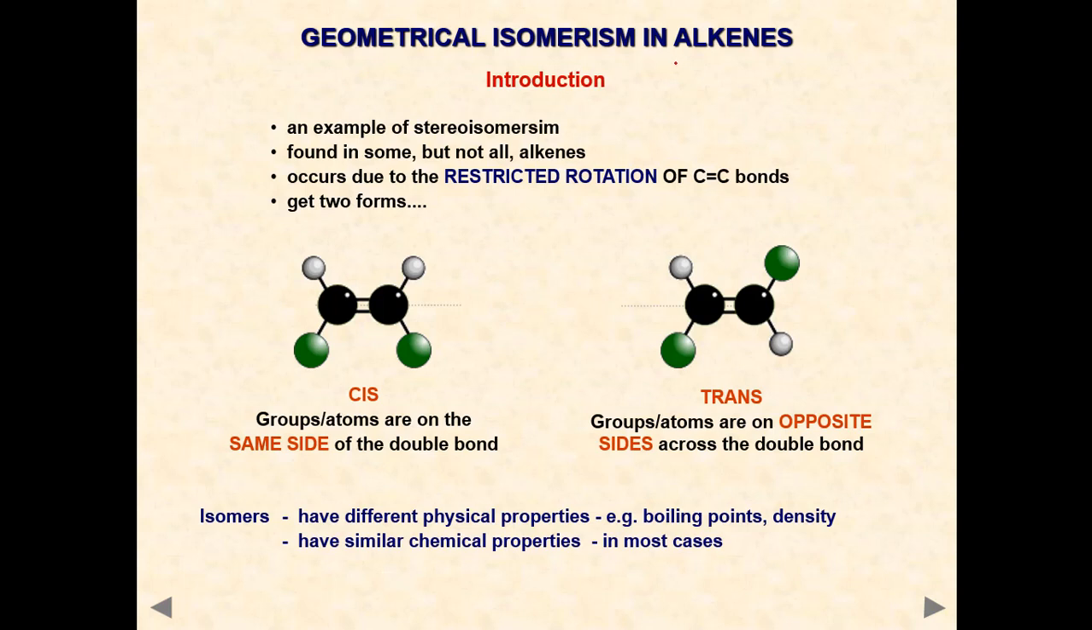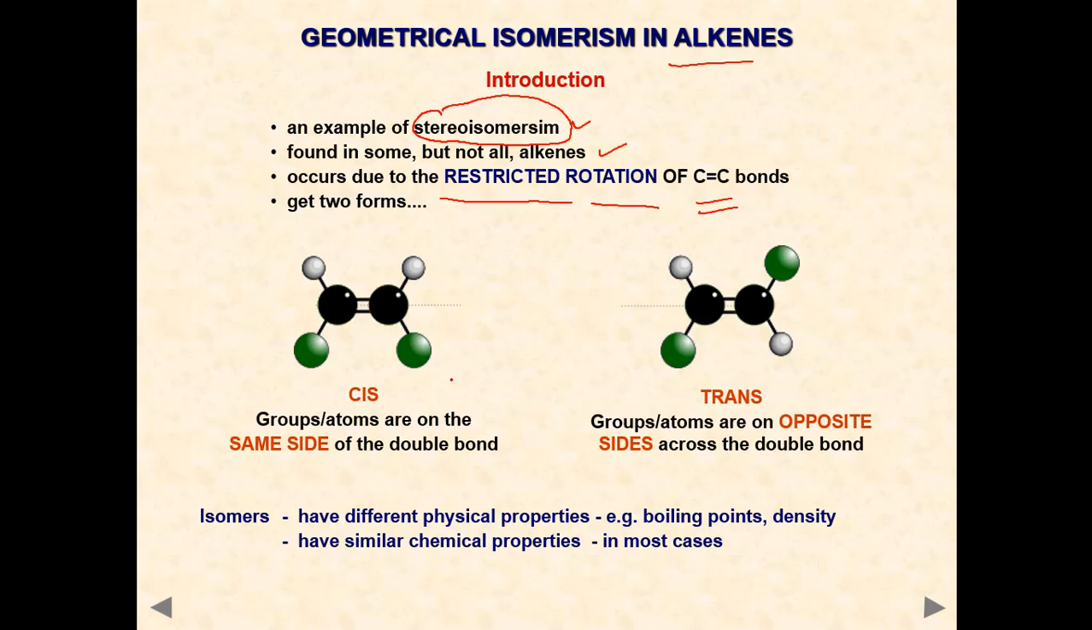Geometrical isomerism in alkenes. An example of stereoisomerism. This geometrical isomerism and optical isomerism come under stereoisomerism. It is found in some but not all alkenes. Maximum alkenes have this geometrical isomerism, but sometimes it is not present. Why? We will discuss. It occurs due to the restricted rotation of the C double bond C. Rotation is not possible, so it is restricted rotation. That's why these two are forming.